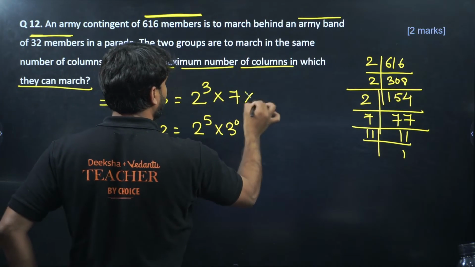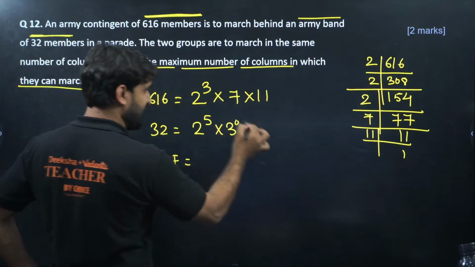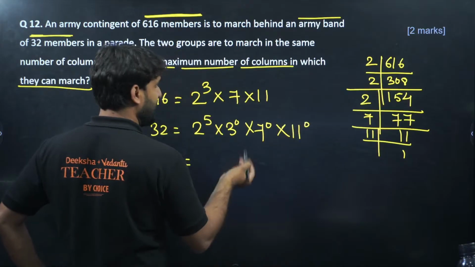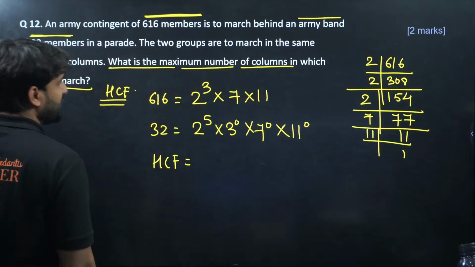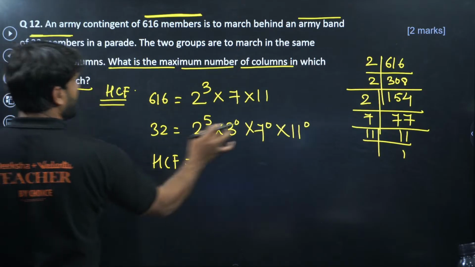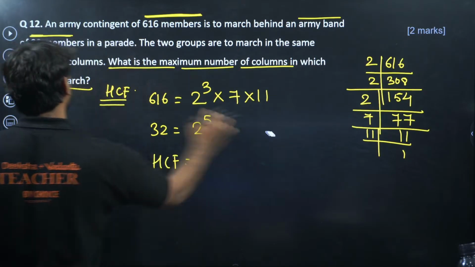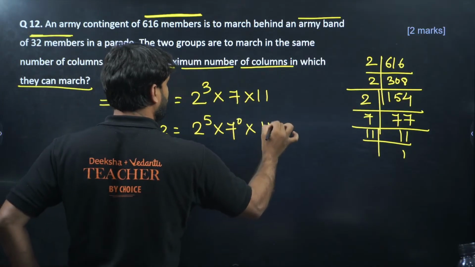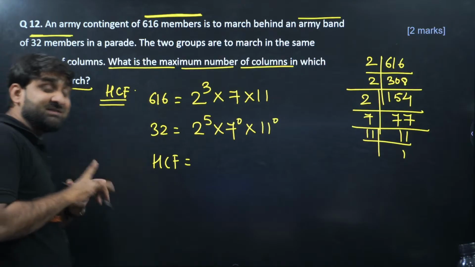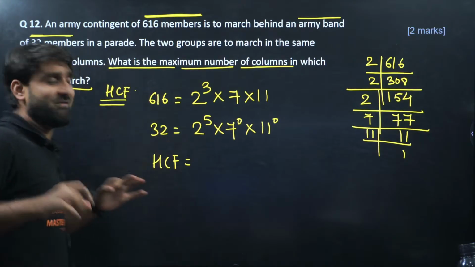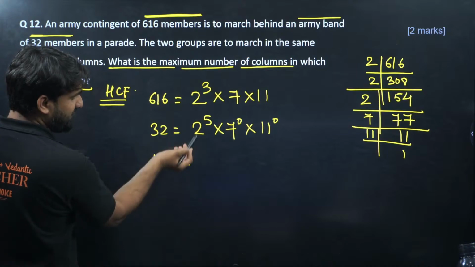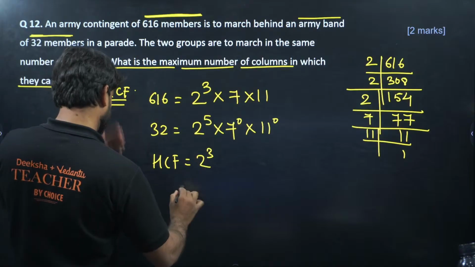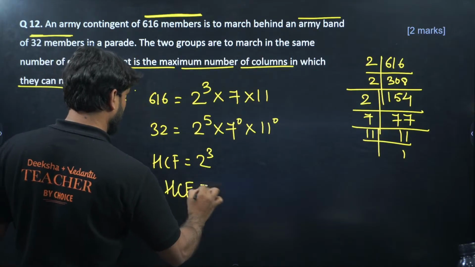Now what are we looking for? 7 is there, so we can put 7 to power 0 here. 11 is absent there, so we can put 11 to power 0. We need to remove this 3 because we don't require it now, so we can directly ignore that value. Into 7 to power 0 into 11 to power 0. Now HCF will be the product of the least powers. 2 is common, but we require the least. 2 to power 3 is the least. So HCF is equal to 8.